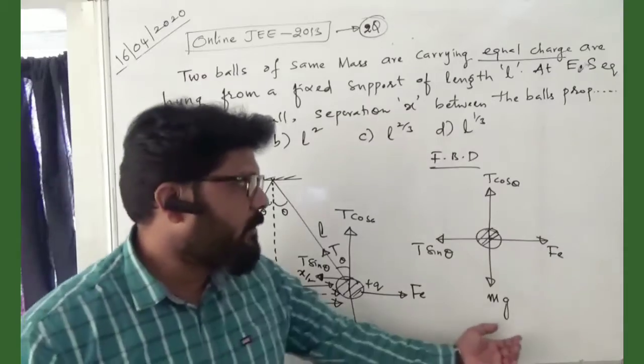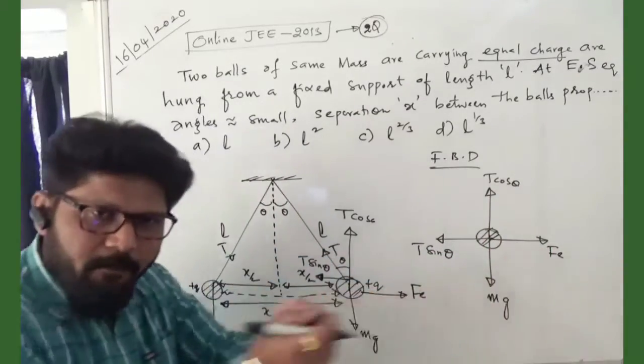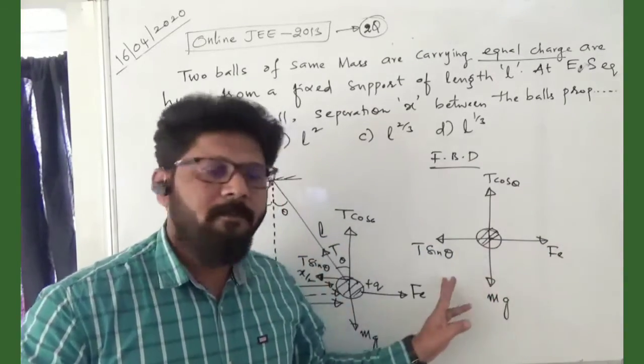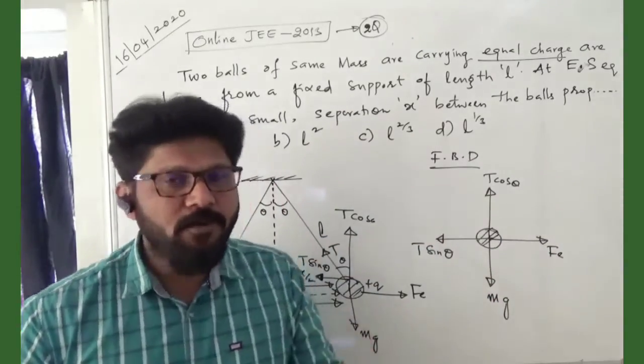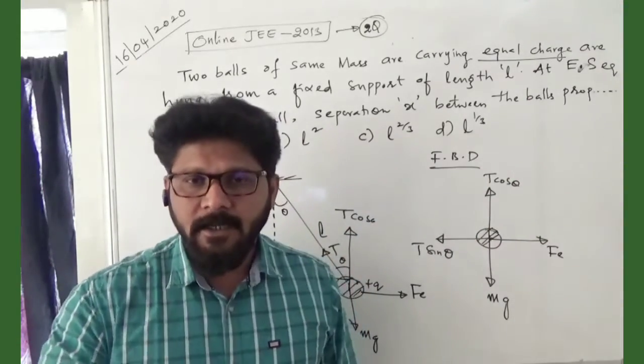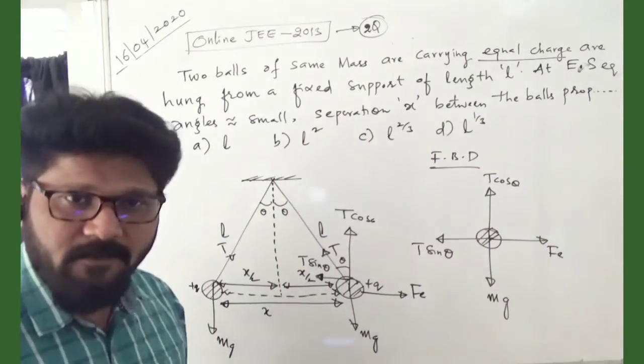Mg is balanced by T cos theta, T sin theta is pulling back and the electrostatic force is pulling away. These two should be balanced. The net force acting on it should be 0, then it will be in electrostatic equilibrium.